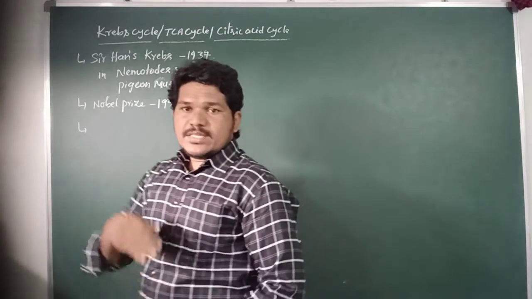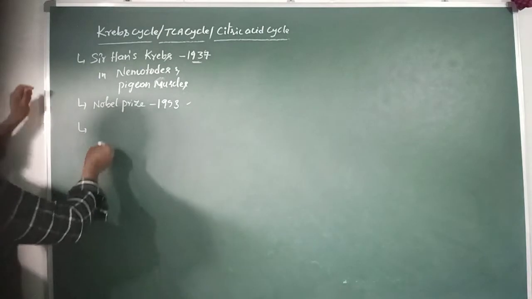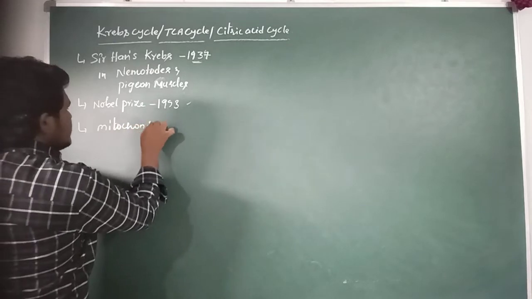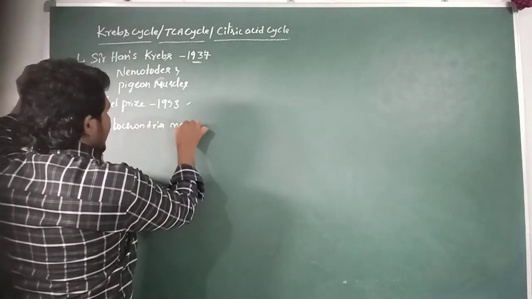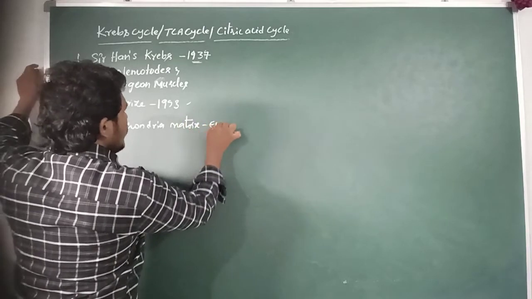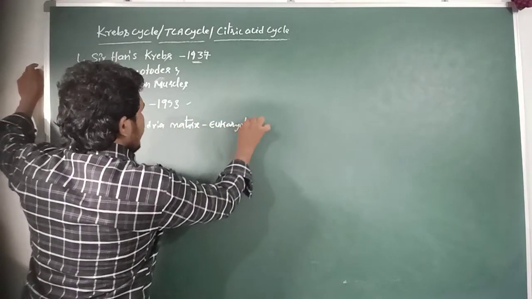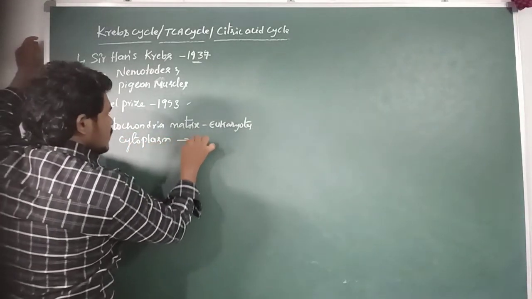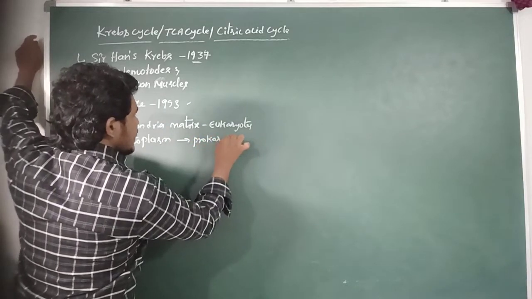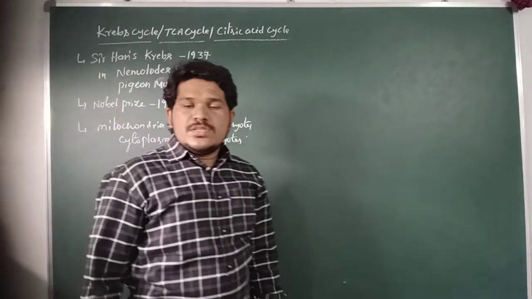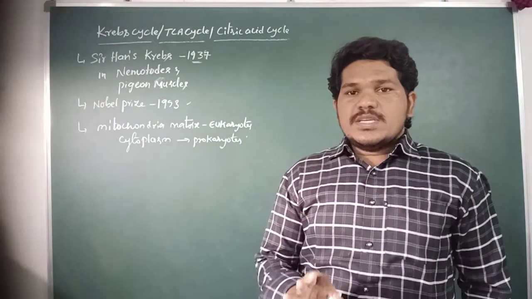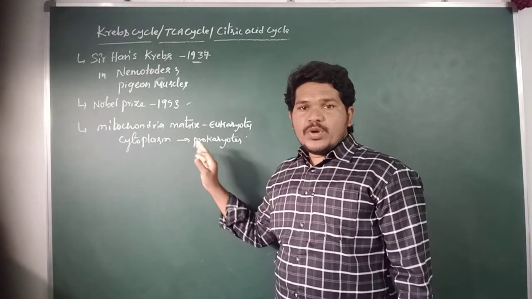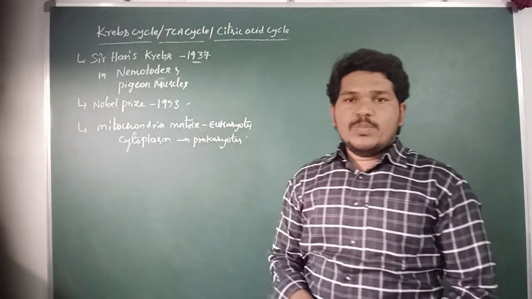The citric acid cycle, or TCA cycle, occurs in the mitochondrial matrix in eukaryotic cells, but in prokaryotes it occurs in the cytoplasm.